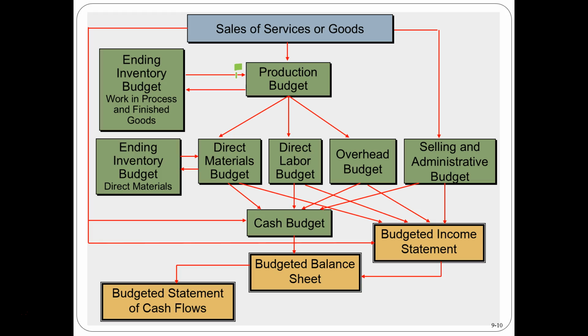And in order to come up with a production budget, we're also going to have to think about, well, do we want to have a cushion, or how much of a cushion do we want to have at the end of the year? Because this budgeted sales is just an estimate. So we might want to have a cushion in case sales are greater than our budget, and then we don't want to run out of inventory. So we might have a cushion at the end. Therefore, we're going to have to budget what should that ending inventory be in our production budget.